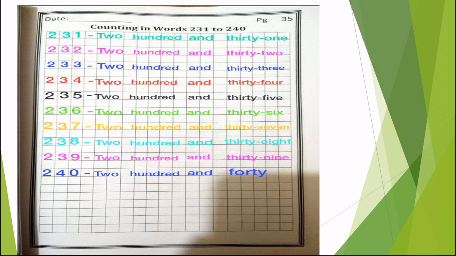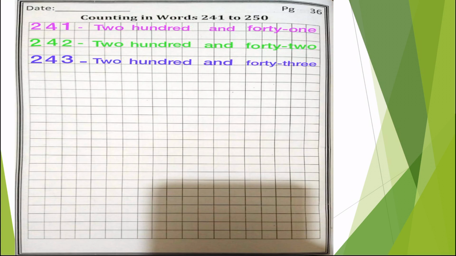234. So same, you have to complete page 30, workbook page number 35, from 231 up to 240. Now remember the spelling of 40: FOR, for, TYT, 40. Don't write U in 40. Keep this in your mind. FOR, TYT, 40.